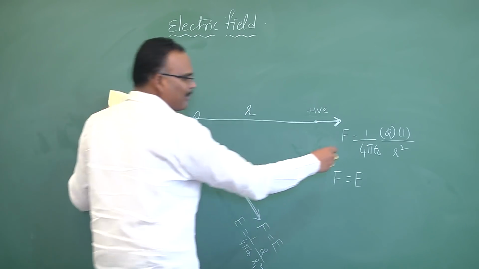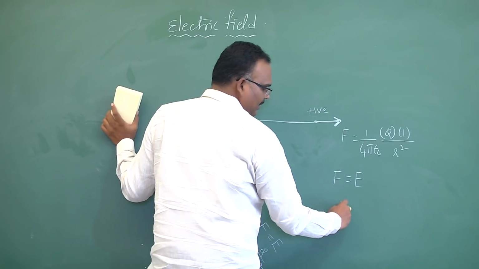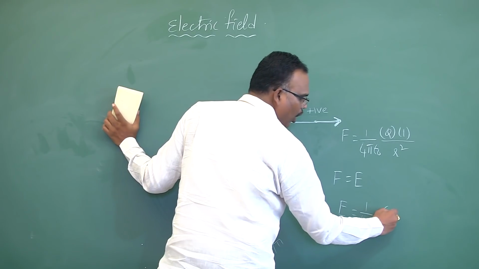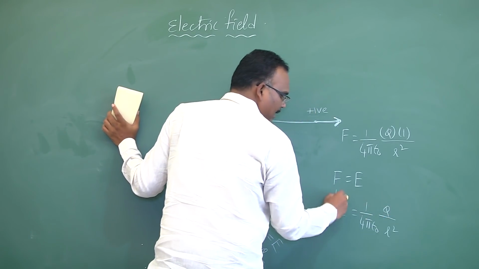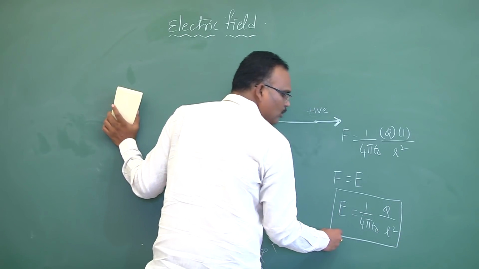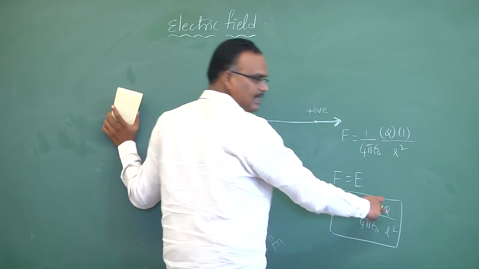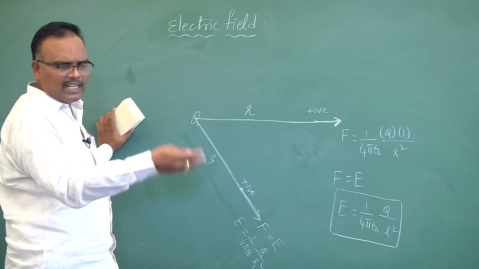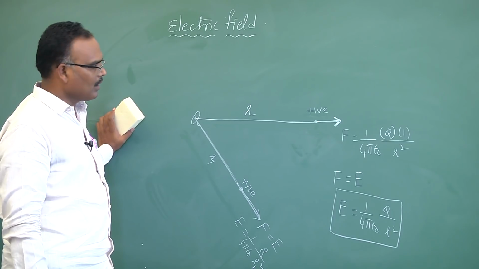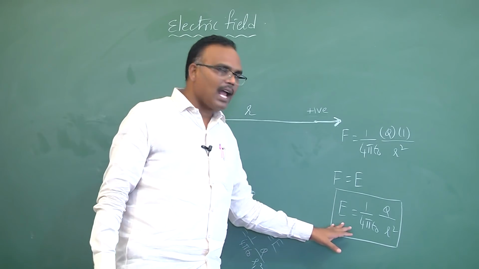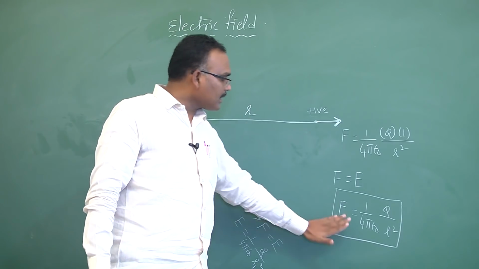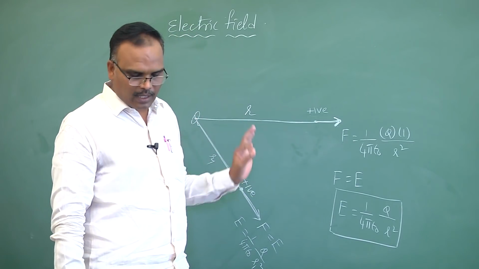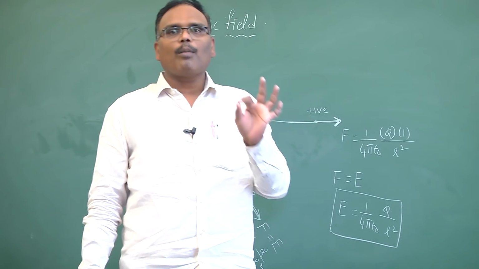So we got the mathematical expression from this. Electric field E is equal to 1 by 4 pi epsilon naught Q by r square. Remember, this expression can be used only for point charges. This is another important thing, because for electric field we'll get so many formulas in this lesson. When I have to use this formula, I have to remember carefully that this expression can be used only for point charges.